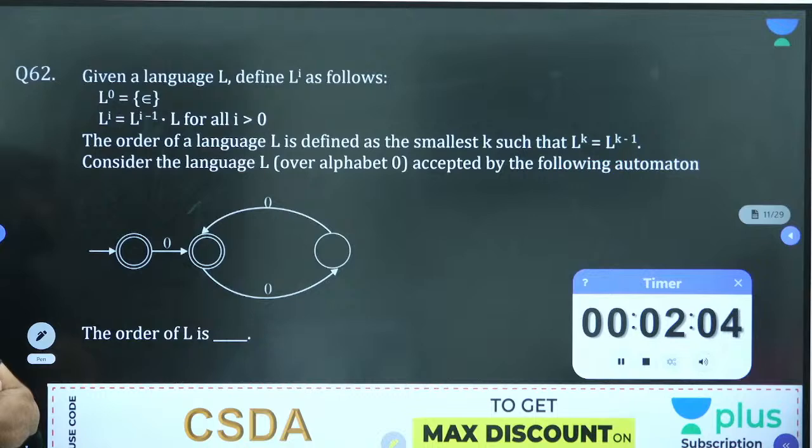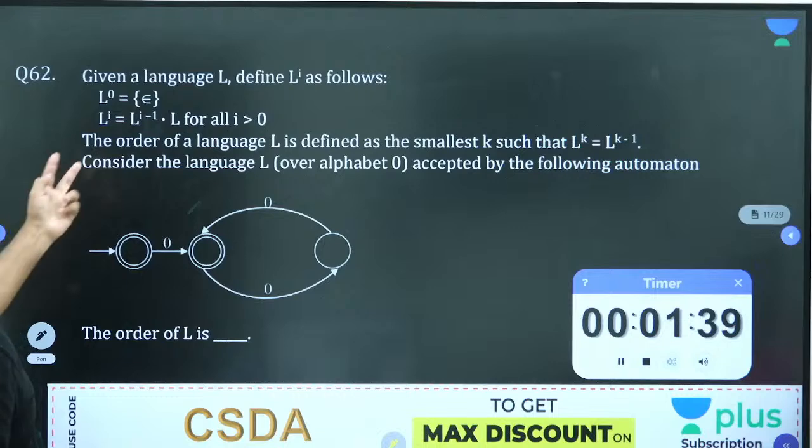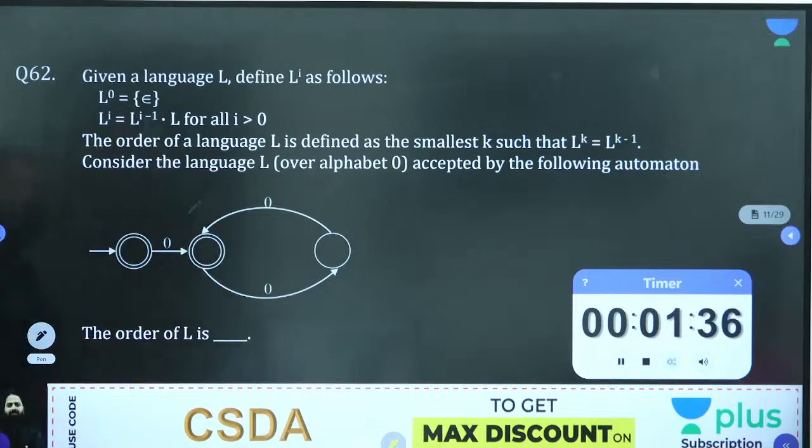What kind of knowledge should you acquire for solving this question? You should know how to use recurrence relations or recursive equations in algorithms. Those approaches will help you solve this question, because this is a kind of recurrence relation. L power i, if you want to compute it, depends on the previous computation. If you look at dynamic programming in algorithms, you may use this kind of computation.